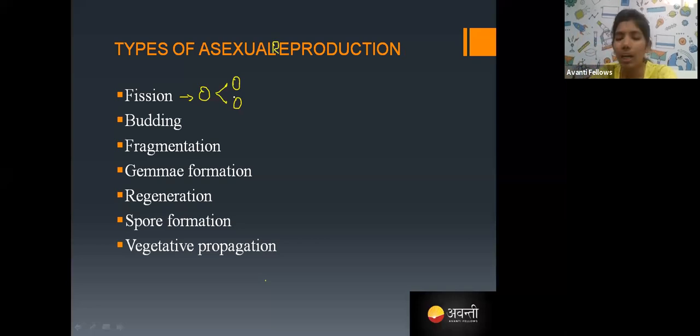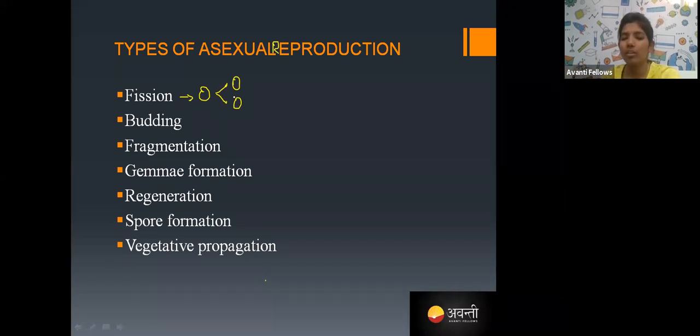Budding means the parent is going to have an extra growth, and it is not only outside or inside. That extra growth is called a bud, and that bud will detach from the parent and finally give a new individual. That is what is called budding. And fragmentation: the complete organism is going to divide into pieces or fragments, and each fragment has the capacity to develop as a new individual.